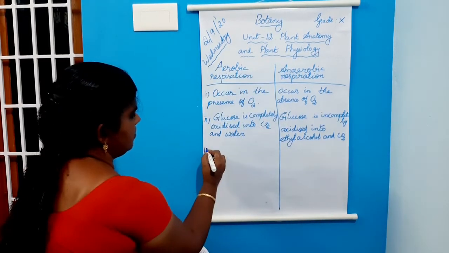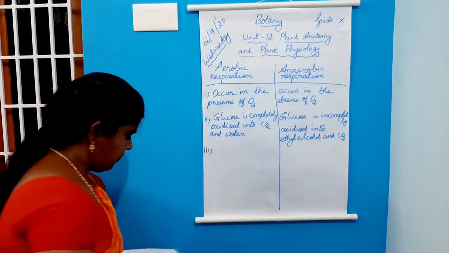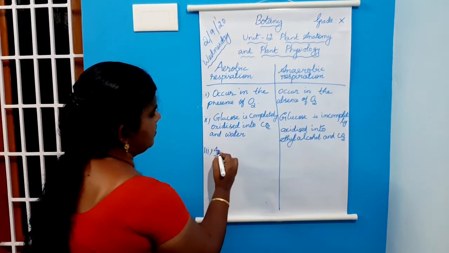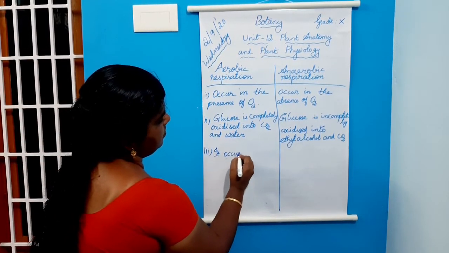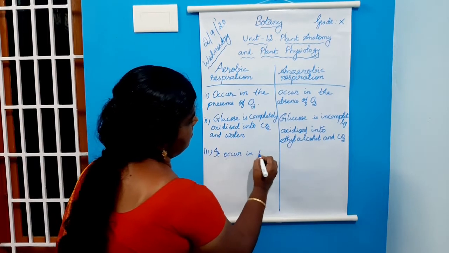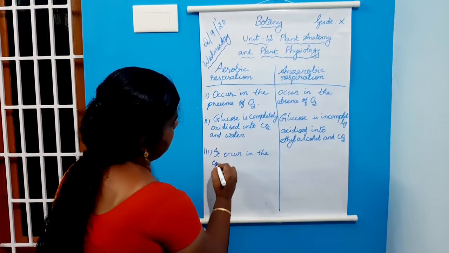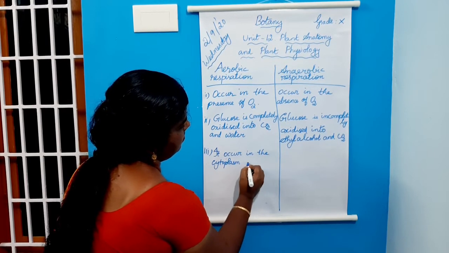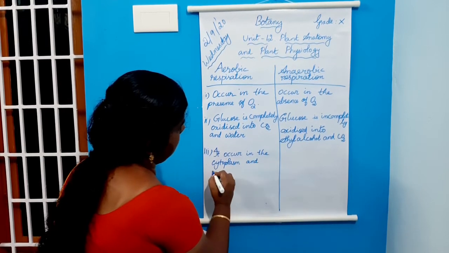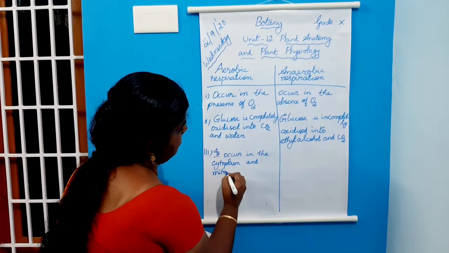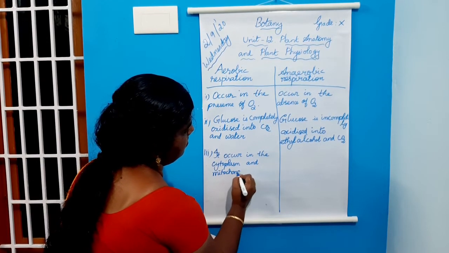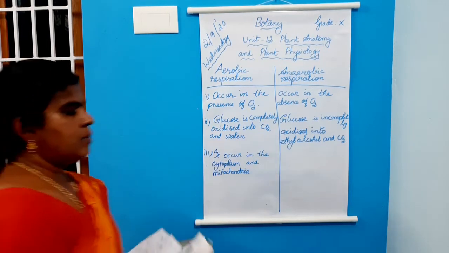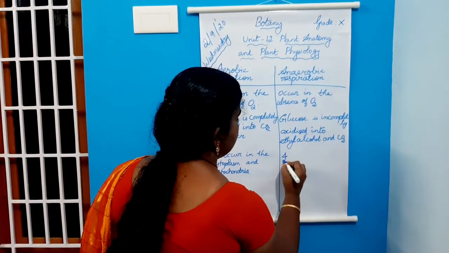Third point, it occurs in the cytoplasm and mitochondria. It occurs only in the cytoplasm.